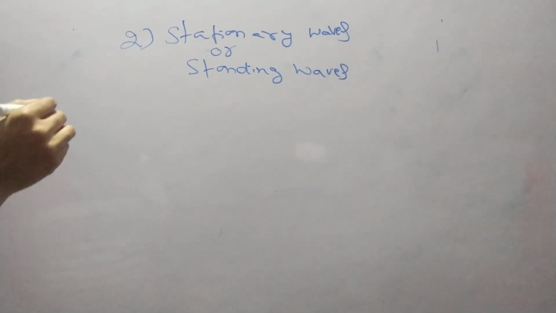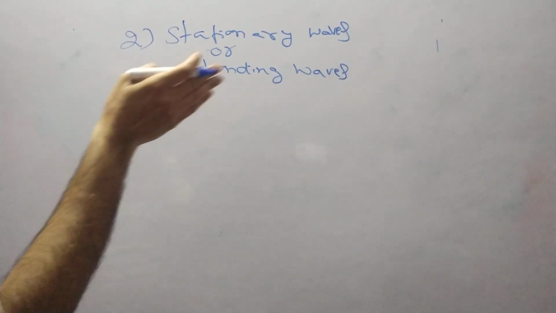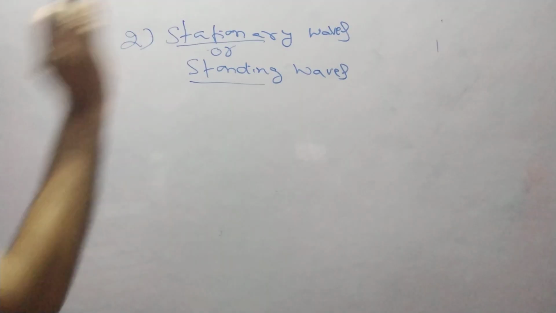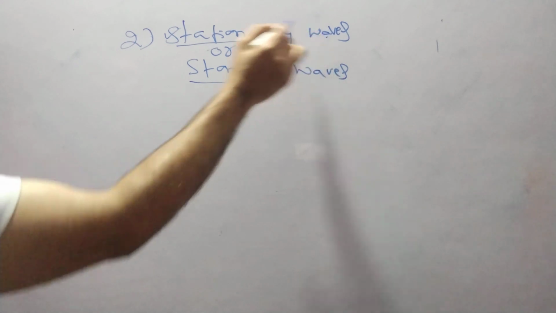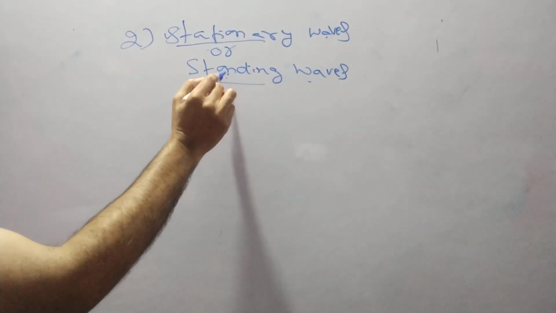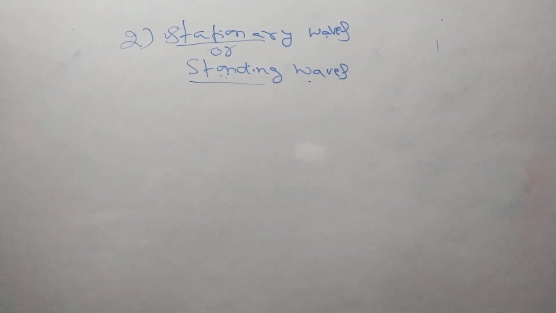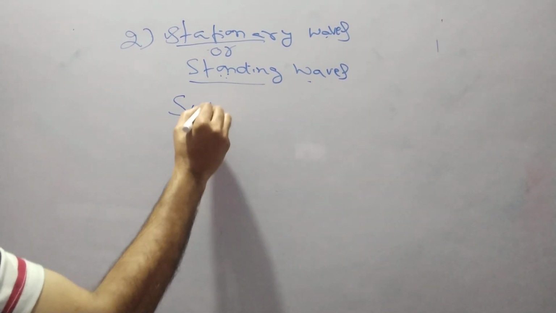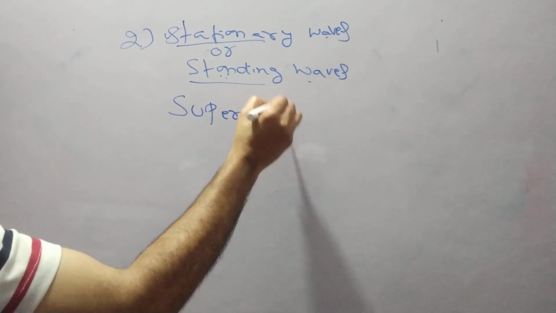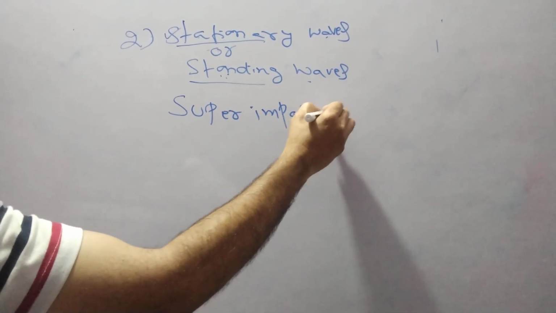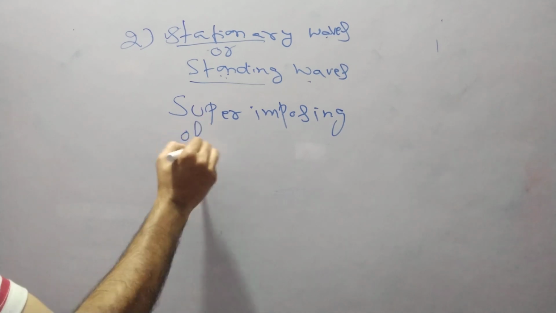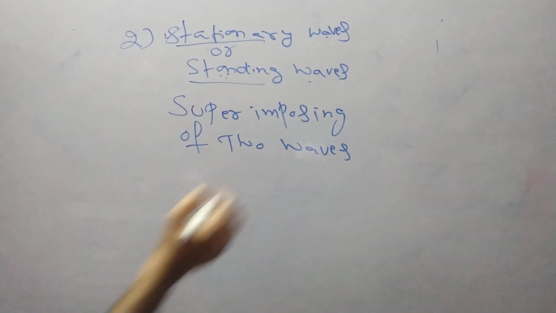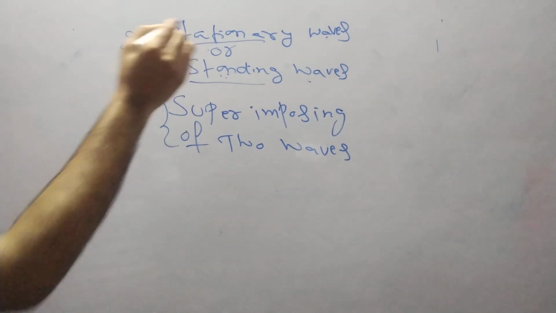Progressive and traveling means the waves are progressing, but here stationary means they are not moving, they are standing, they are stationary. That is the meaning. So the wave is stationary, the wave is standing. So another name is standing wave. What is the definition of this one? It is superimposing of two waves. Superimposing of two waves is known as stationary waves.